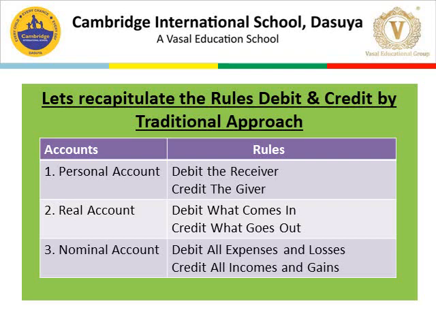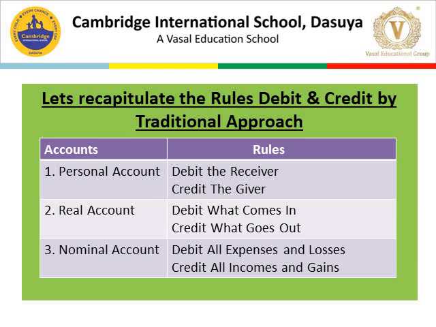Real account covers all the assets of the firm, whether it is tangible assets, intangible assets, fixed assets, current assets, etc. The rule for real account is debit what comes in, credit what goes out.